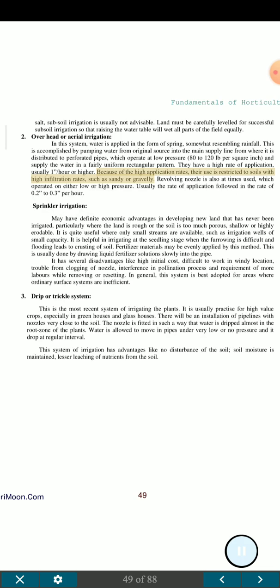Because of the high application rates, their use is restricted to soils with high infiltration rates, such as sandy or gravelly. Revolving nozzle is also at times used, which operates on either low or high pressure. Usually the rate of application followed is 0.2 inches to 0.3 inches per hour.